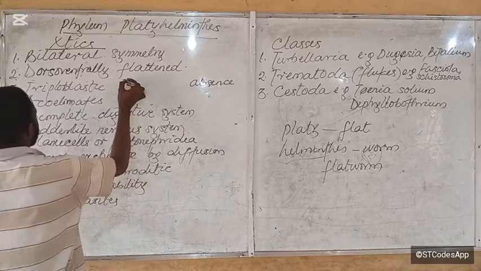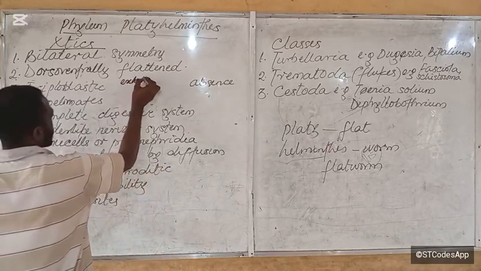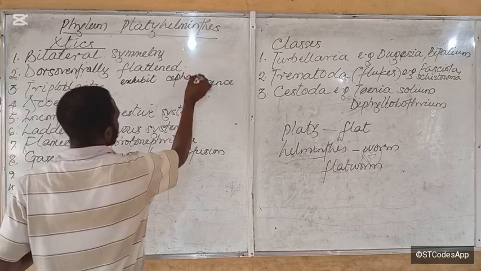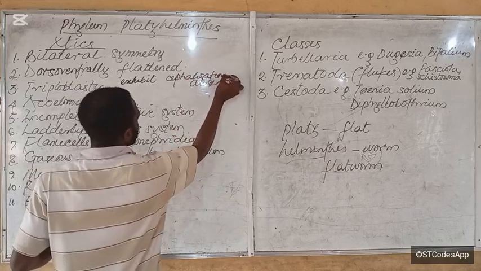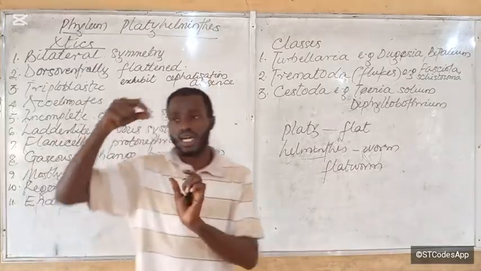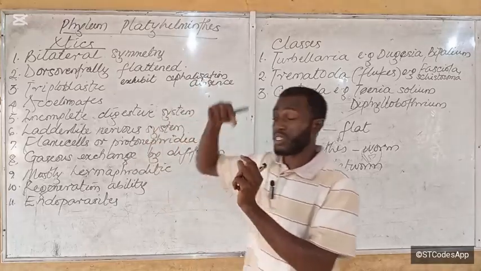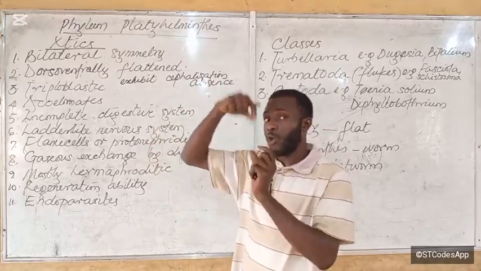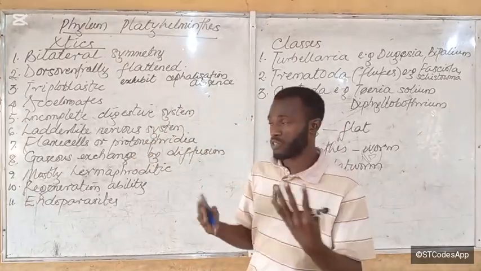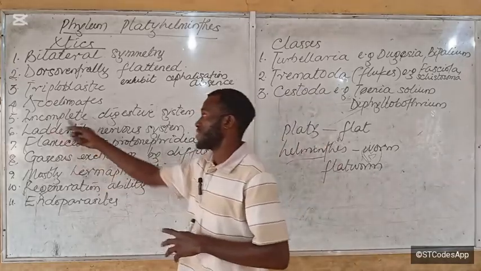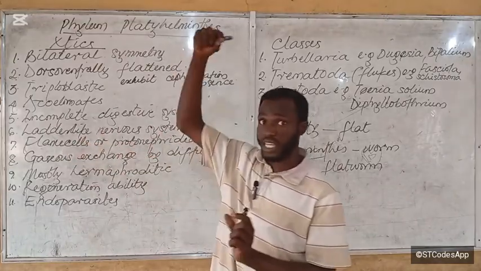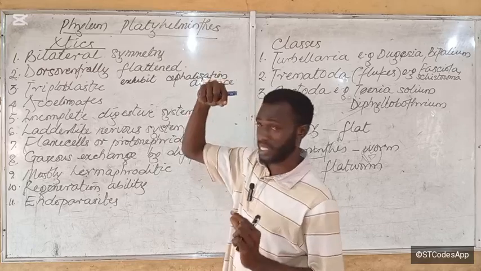That opening in the head region is the only opening in the body. So we have an incomplete digestive system, because they have only a mouth and no anus. Now, how do they perform excretion? I'm going to show you in a jiffy.